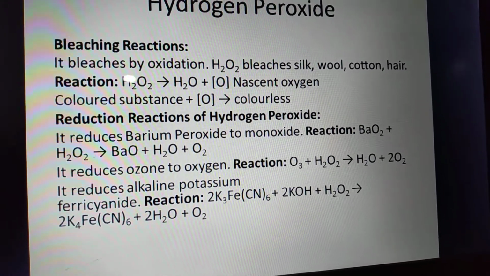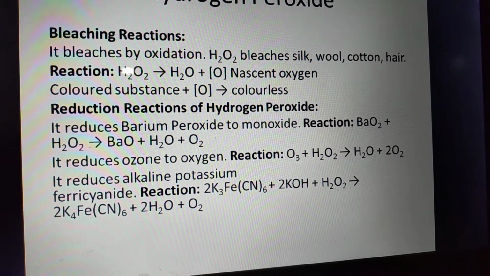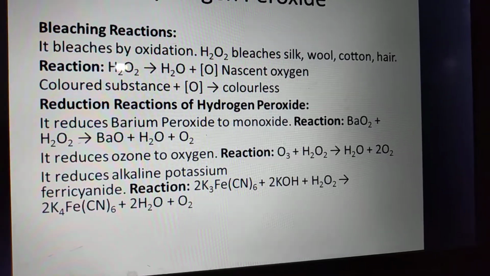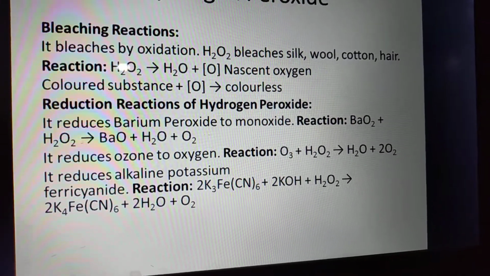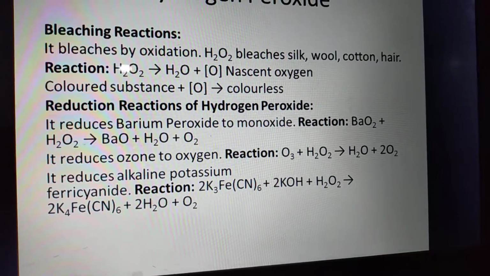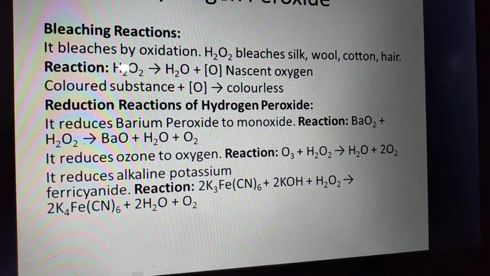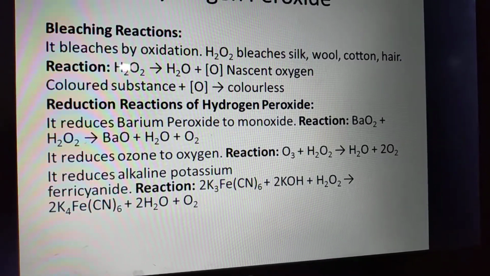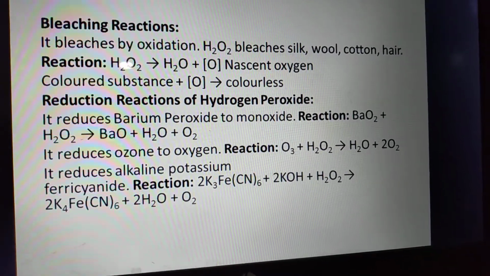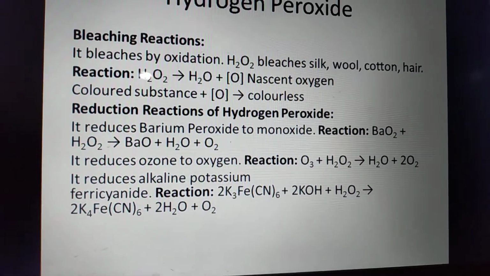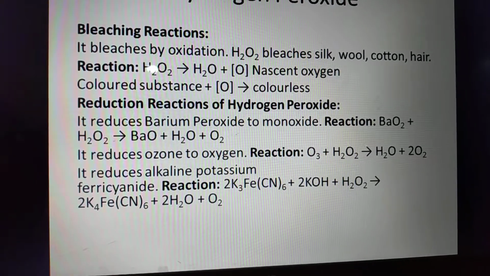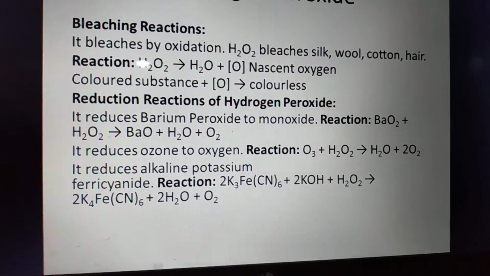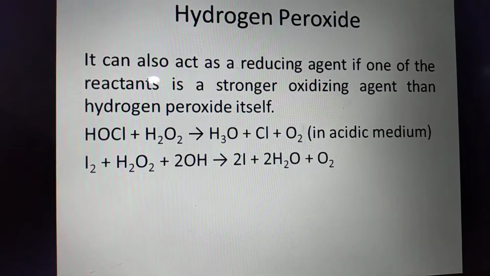Reduction reactions of hydrogen peroxide. It reduces barium peroxide to monoxide. Barium peroxide plus hydrogen peroxide gives barium oxide plus water plus oxygen. It reduces ozone to oxygen. Ozone plus hydrogen peroxide gives water plus oxygen. It reduces alkaline potassium ferricyanide. Potassium ferricyanide plus potassium hydroxide plus hydrogen peroxide gives potassium ferrocyanide plus water plus molecular oxygen.